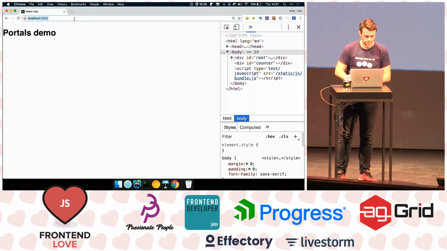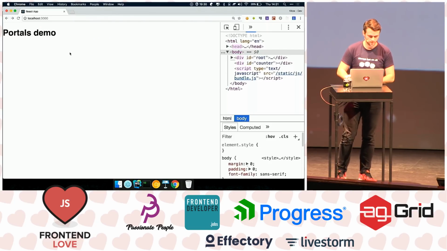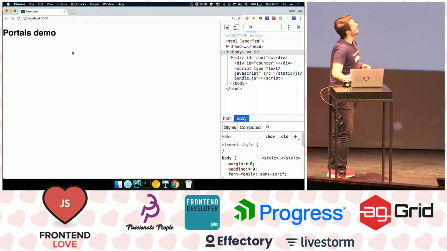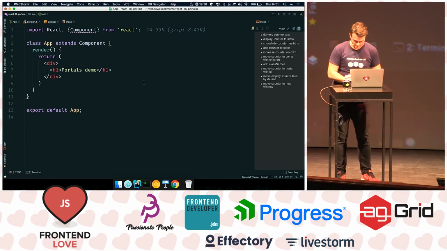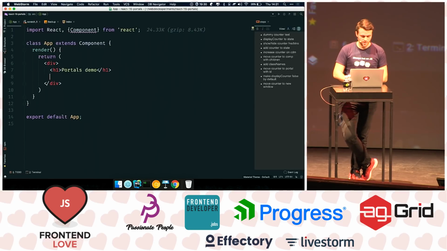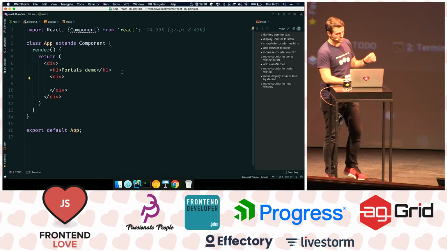I have this amazing app. It has one line of text. Some people call this a startup. They're like, I'm working on my startup, and they have one line of text. So I hope you can see this. This is my startup. So we're going to start here, but is this font size large enough? Is it okay? All right, cool.